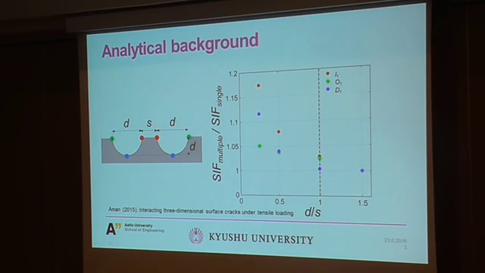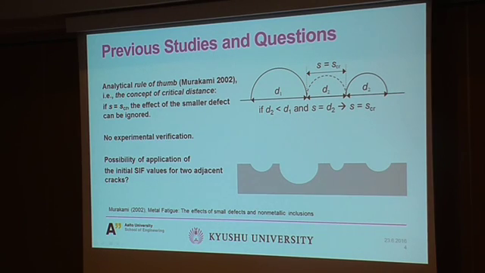Here is one example of elastic analysis. What happens to the stress intensity factor in the case when the defects interact? We see that when the defects get closer, the stress intensity factor is increased exponentially in some points. And all this analytical work has been summarized, and it's called a rule of thumb.